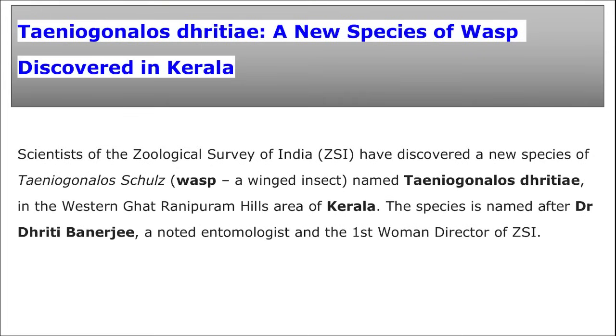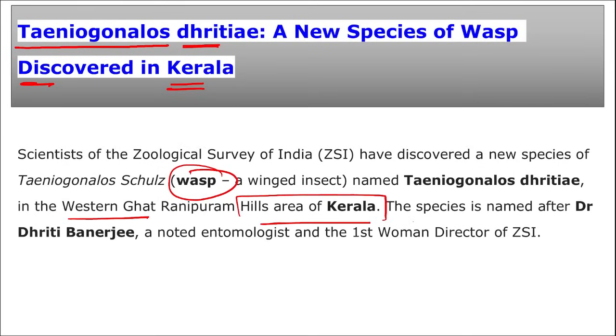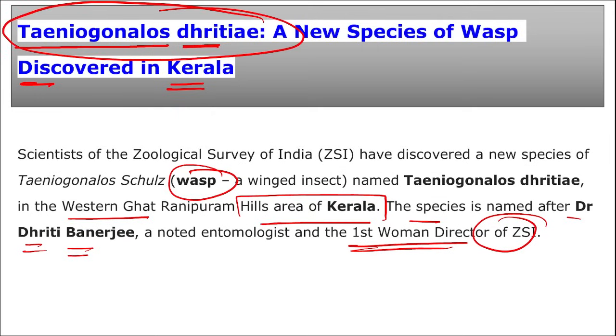Next we are talking about a new species of wasp that was discovered in Kerala, and it is Teinogonalos dhritiae. Right? This is the name of the new species of wasp that was recently discovered in Western Ghat in the hills of Kerala, and this species is named after Dr. Dhriti Banerjee. Correct. And she became the first woman director of Zoological Survey of India. So remember, this is the name of the new species of wasps discovered in Kerala.